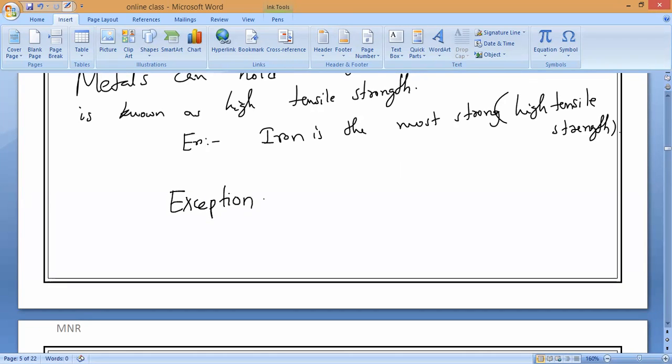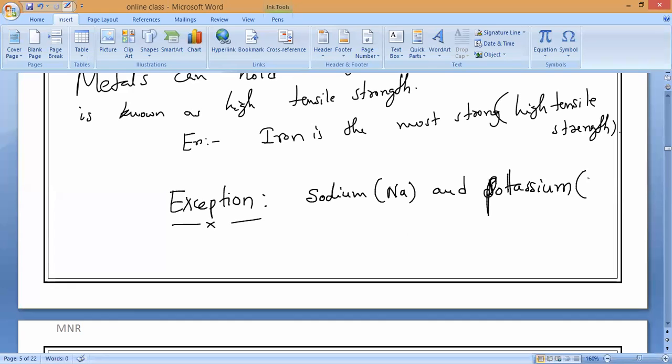Exception, or exemption, whatever. Except what? Except sodium and potassium, and mercury. Mercury is liquid, so we won't consider mercury. Only sodium and potassium. Solids only. Yes, sir, sodium and potassium.